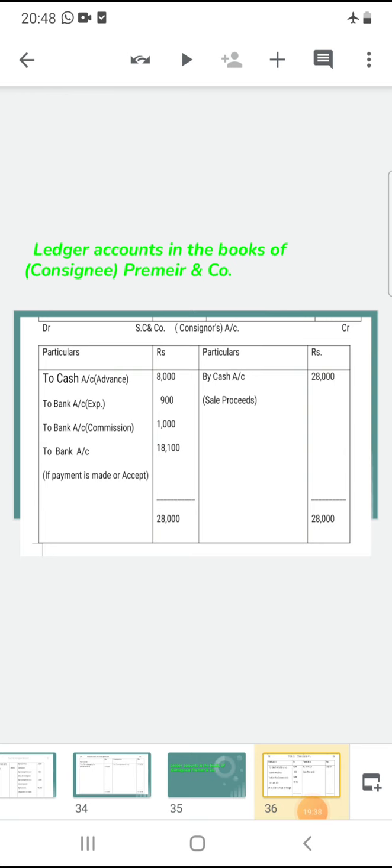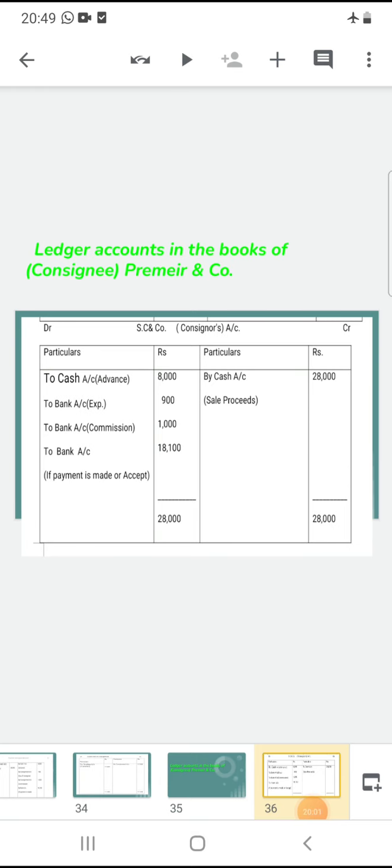So SC and Company account debit side, to cash account advance. In consignee account, this advance goes to credit side. I already told that in consignee account debit side, consignor account credit side.